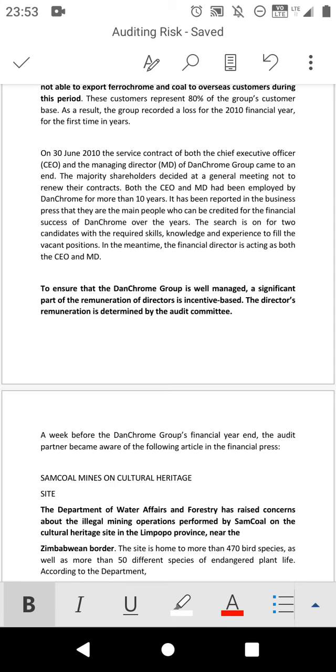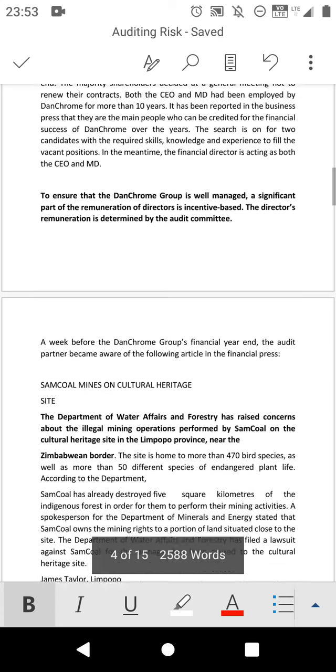In other words, the directors are given incentives according to the profit made by the company, and it is determined by the audit committee. So there is a risk in this case that the audit committee will not be able to comply with King 4.